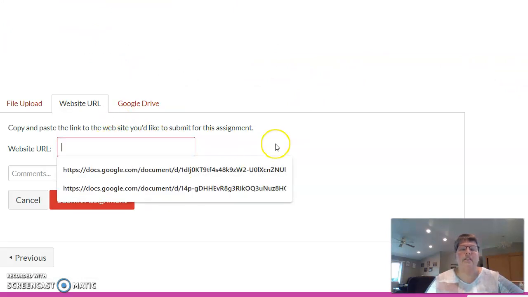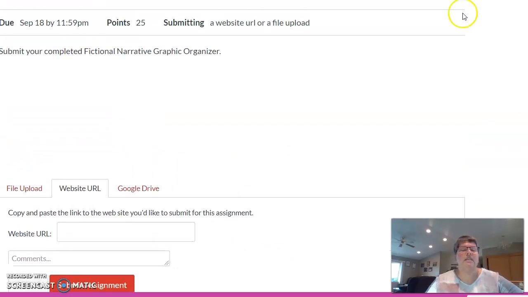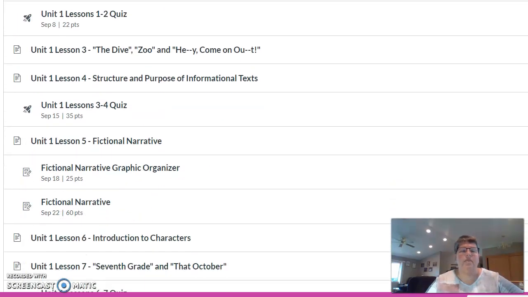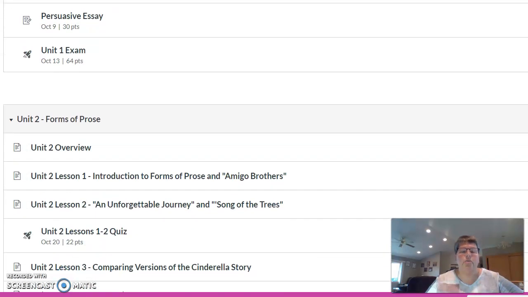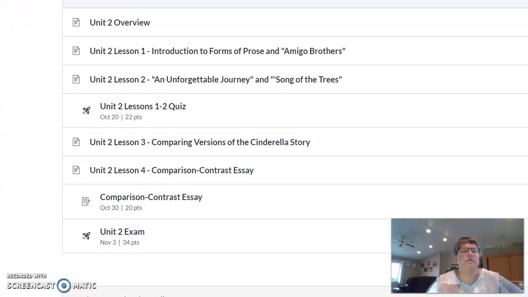I'm going to pretend I put it in there, and then I'm going to click Submit, and that will send it to me. So most of the things that you're going to have in the Modules tab are going to be quizzes or assignments, and those are the things that have to be turned in to me for me to grade and for you to get your grade based off of. Okay, so that's the Modules tab along with assignments and quizzes.